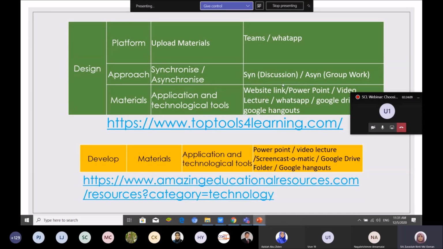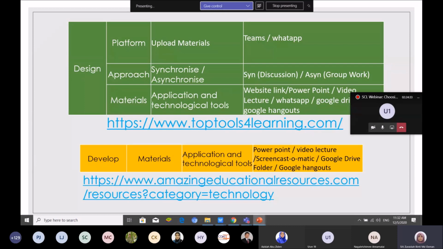And then we have here, if I want to do asynchronous, I will give them time to complete the work. For example, I give them 2 days, they need to complete the task. And then material, application and technology tools: website link, PowerPoint, video lecture, WhatsApp, Google Hangouts. So this is what I would like to use.